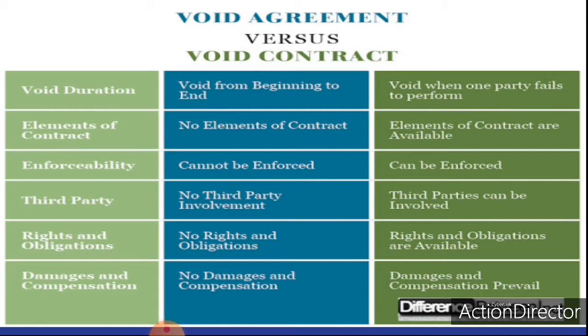There is no third party involvement in a void agreement, whereas third party can be involved in a void contract. There are no rights and obligations in the case of void agreement. Rights and obligations are available in a void contract. No damages and compensation are available in void agreement, while damages and compensation prevail in a void contract. So, this is the main difference between void agreement and void contract.